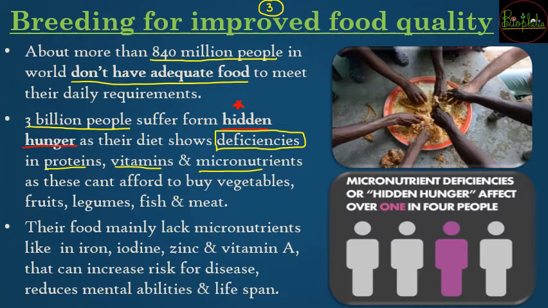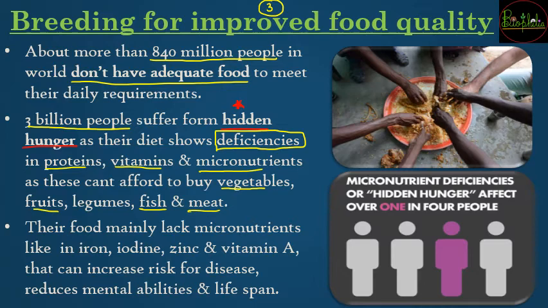That means the stomach will be full, but the body's hunger for proteins, vitamins and micronutrients will not be fulfilled, because they might have only one type of food for a long time. They cannot afford to buy vegetables, they do not get fruits, they do not get fish for protein, and they cannot buy meat. For all these reasons they suffer from hidden hunger.